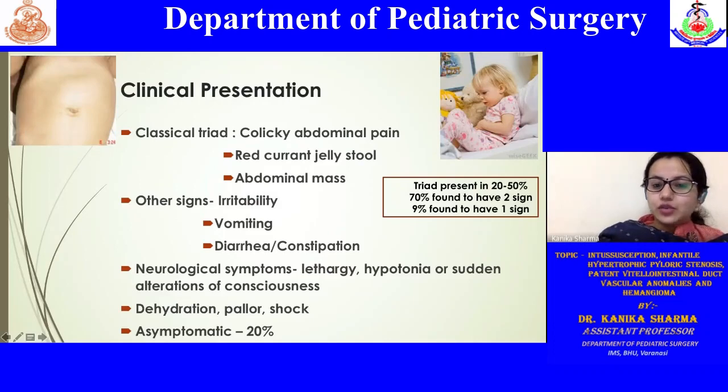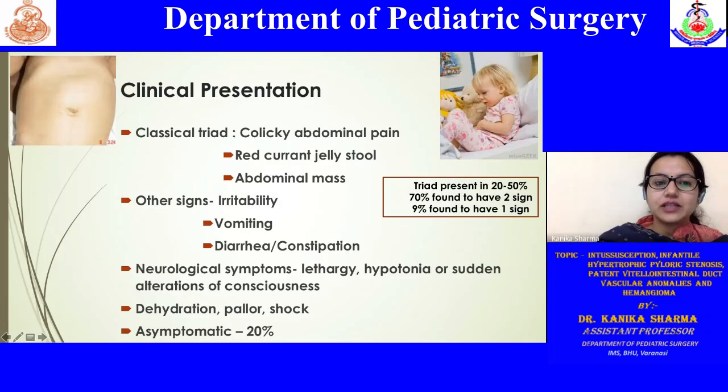The red currant stool and abdominal mass are important signs, which I will discuss in a while. Another important feature is vomiting, which is seen in around 20% of the cases, more commonly in infants. Another important thing is the Dance sign.